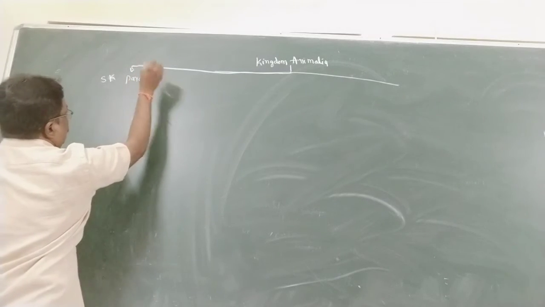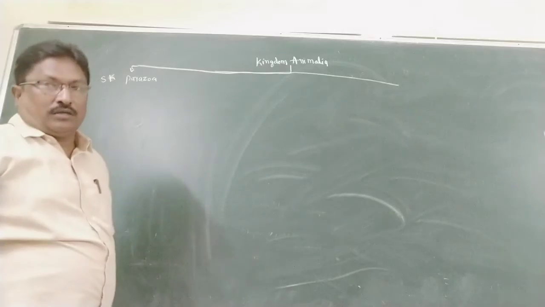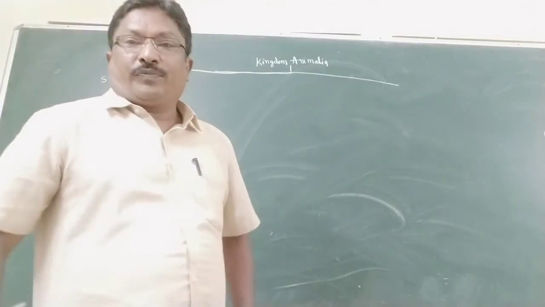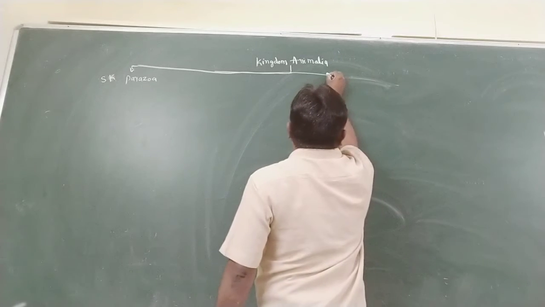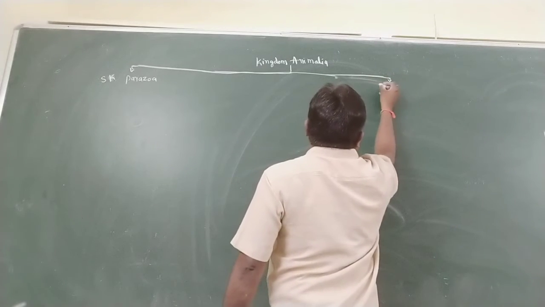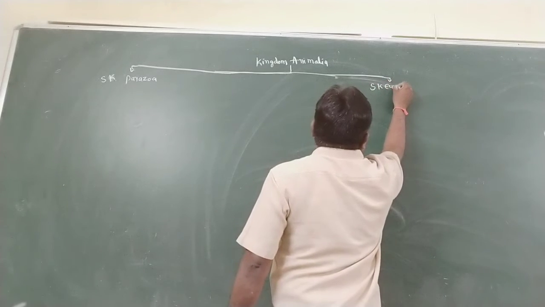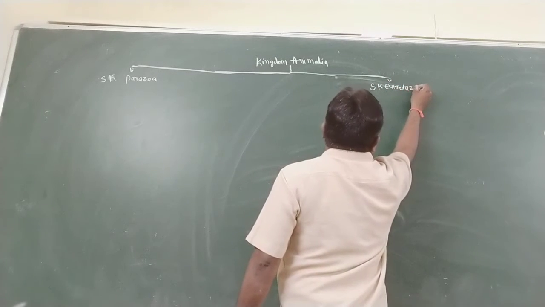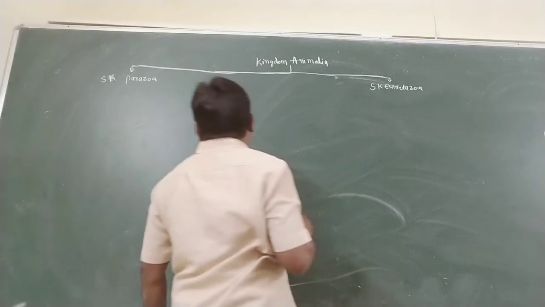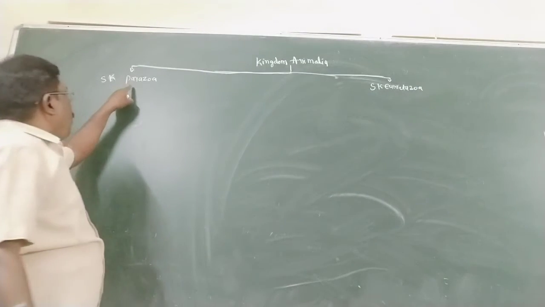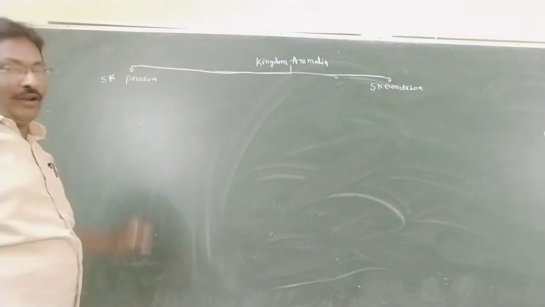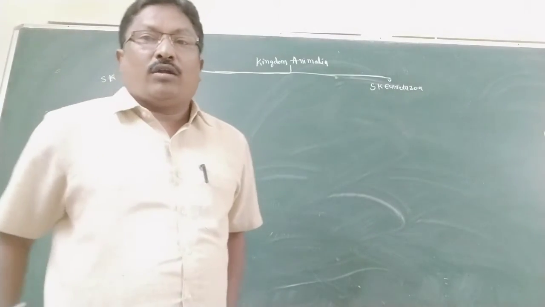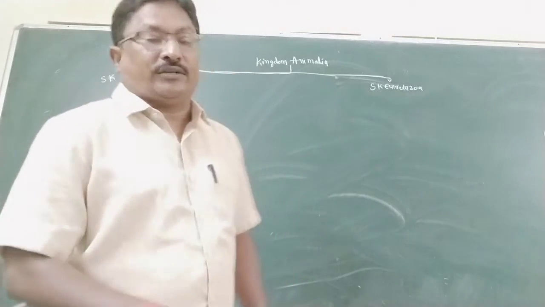Parazoa. Second subkingdom, Eumetazoa. So what is the feature of Parazoa? Subkingdom Parazoa, the most important point is multicellular organization.